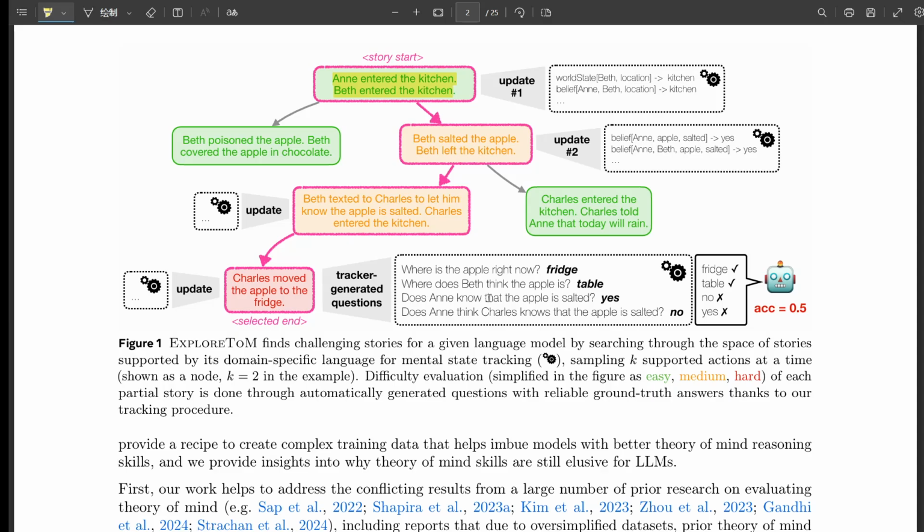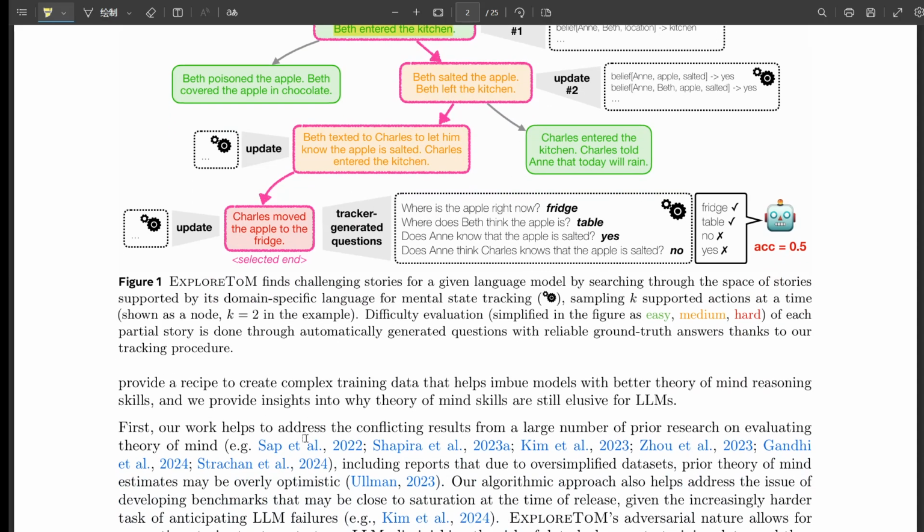Well, the researchers did something really fascinating. They took some LLMs and fine-tuned them specifically on ExploreToM data. Oh, so they gave the AI a crash course in theory of mind. Exactly. And the results were actually quite promising. One model showed a 27-point improvement on a classic theory of mind benchmark after this targeted training. 27 points, that's a huge leap.